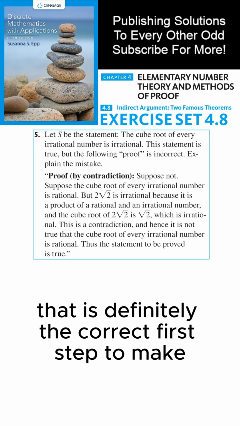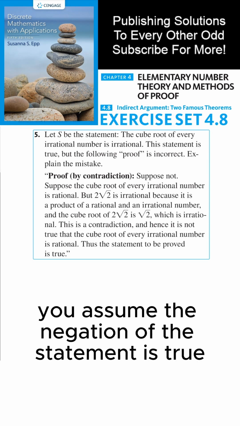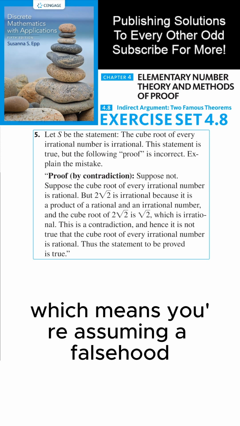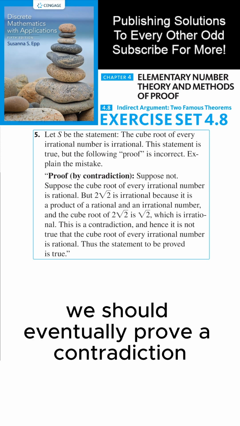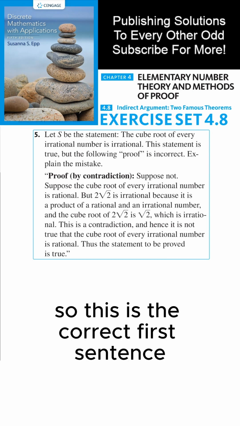Suppose not. That is definitely the correct first step to make in a proof by contradiction. You assume the negation of the statement is true, which means you're assuming a falsehood, and by assuming a falsehood, we should eventually prove a contradiction. So this is the correct first sentence.